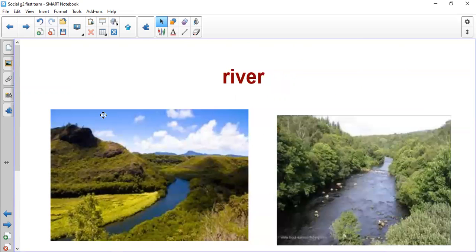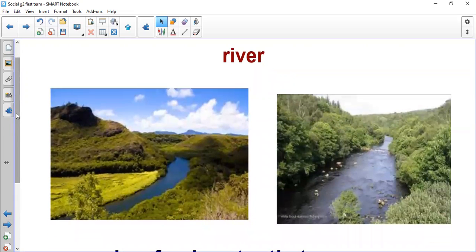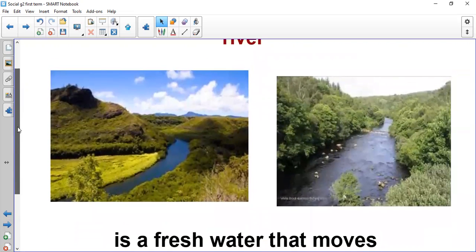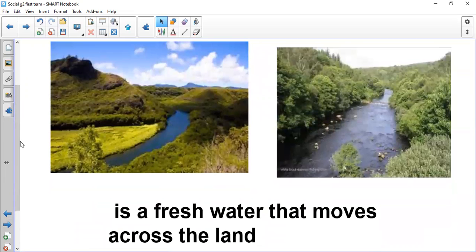The last landform that we will speak about today is river. Okay, this is the river. Also, we took it in grade 1. River, fresh waters that move across the land. We drink from the river, the Nile River, right?